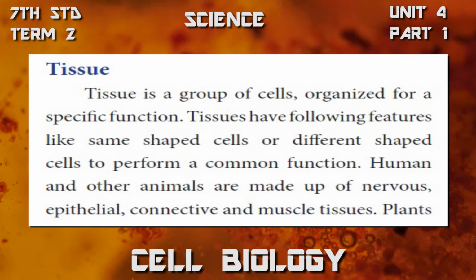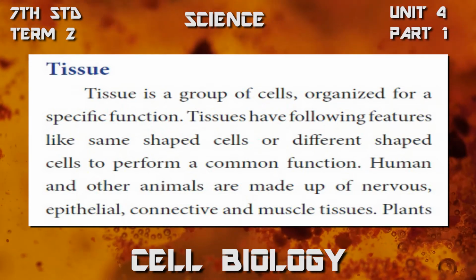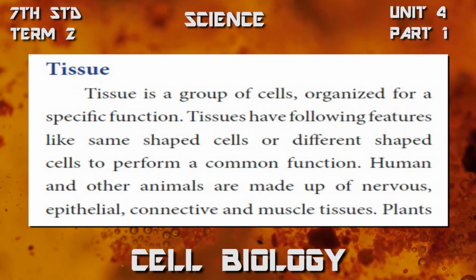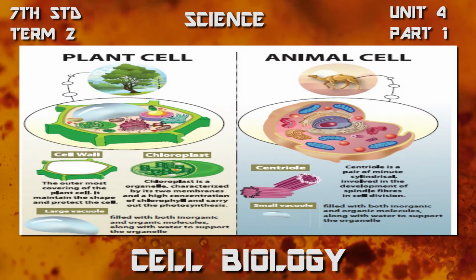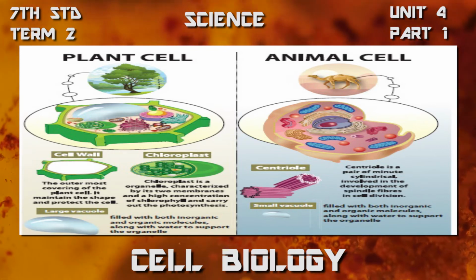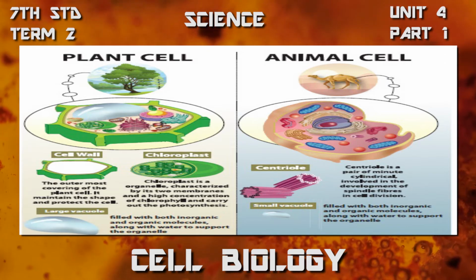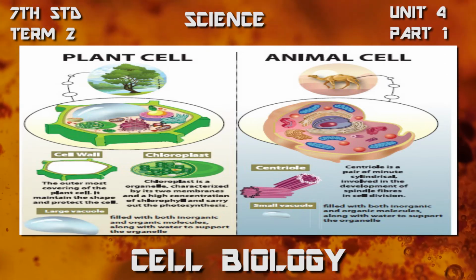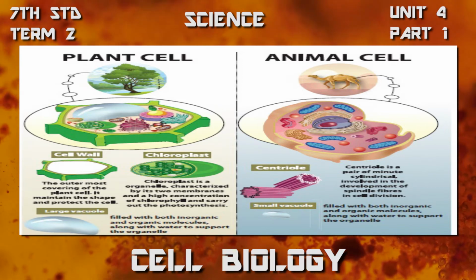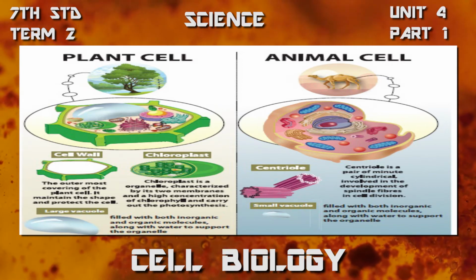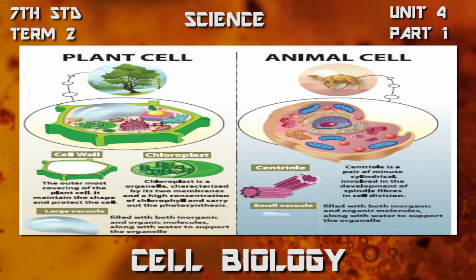If you want to compare plant and animal cells, we have to differentiate them, and there are also some common properties present in both cells. First we will learn about the different properties in these two cells, that is the plant cell and the animal cell. A plant cell has a cell wall. After that, the cell membrane is there. The cell wall is absent in the animal cell.